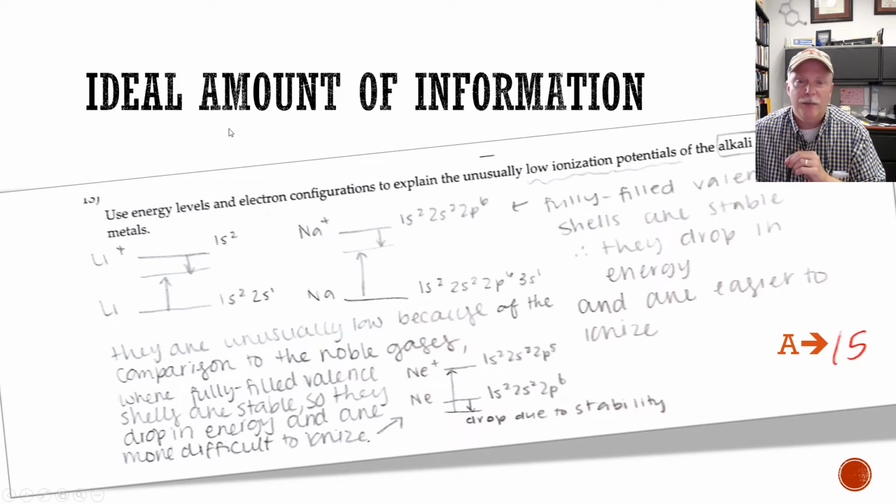Okay, this one is the ideal amount of information. They show two examples. They show lithium and lithium cation and sodium cation. They show the electron configurations for both. They make the argument that fully filled valence shells are stable and therefore they drop in energy slightly, and that this makes the alkali metal easier to ionize. They also compare this to noble gases, so this was extra information. They show that the noble gas configuration is lower than you might expect, and therefore it's more difficult to ionize. And so this is, I would say, a perfect answer for this question.